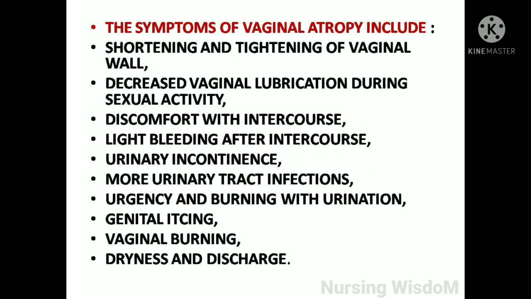Here we will see the symptoms of vaginal atrophy include shortening and tightening of vaginal wall, decreased vaginal lubrication during sexual activity, discomfort with intercourse, light bleeding after intercourse, urinary incontinence, more urinary tract infections, urgency and burning with urination, genital itching, vaginal burning, dryness and discharge.